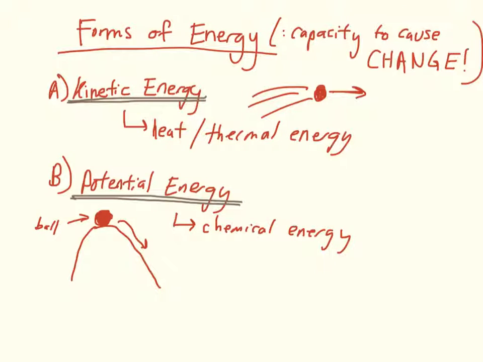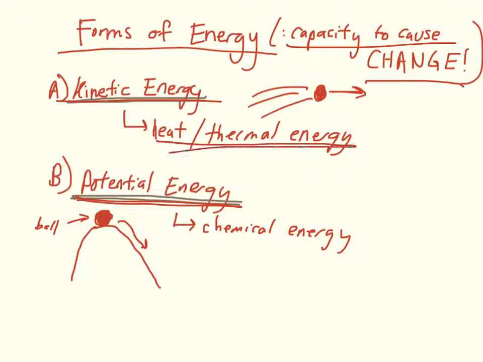Now let's talk about the different forms of energy. Well, energy is the capacity to cause change. And there are two forms of energy. There's kinetic energy and potential energy. Now, kinetic energy is the energy that is associated with movement. Now, one specific type of kinetic energy is heat or thermal energy.